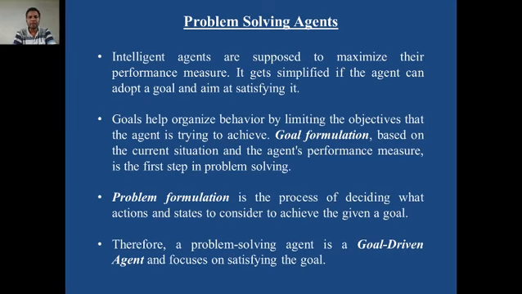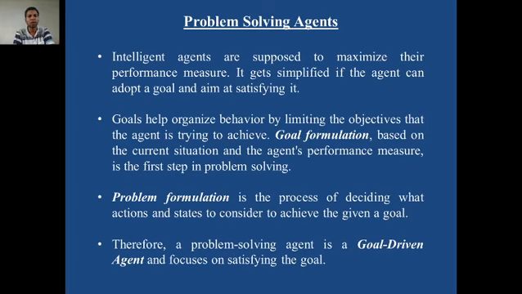And maximum performance we will obtain if the agent adopts a goal and if that agent continuously tries to satisfy that particular goal, tries to achieve that goal. If this is so, then such an agent is called a problem solving agent. What is the problem? The problem is to reach the goal state from the current state. And there are a lot of alternatives. From those alternatives, the agent has to choose one alternative and solve the problem.